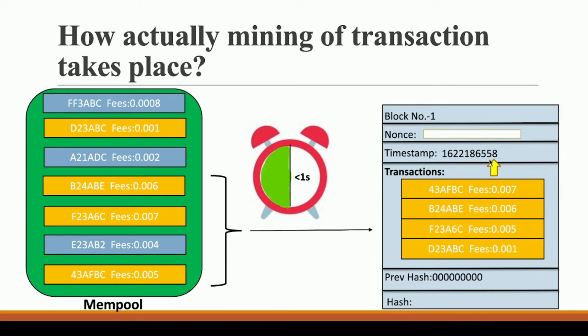And again you can clearly see that the timestamp has still not changed. So again he starts the nonce process, and boom, in less than 1 second he has again exhausted all his nonces. Now what will he do? He will do the same process again and again. He will replace this 0.01 with this 0.008, and start the same process again. This is a repeated process, and again he has exhausted all his nonces, and let's say the miner was not able to find the solution with this nonce either.